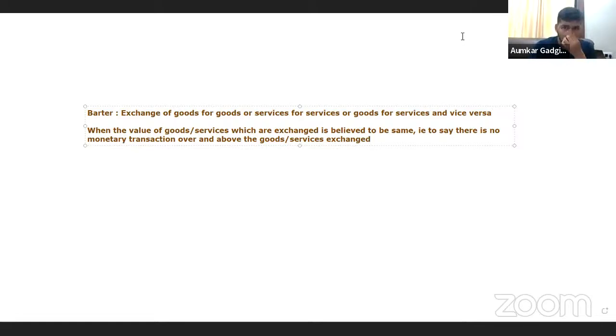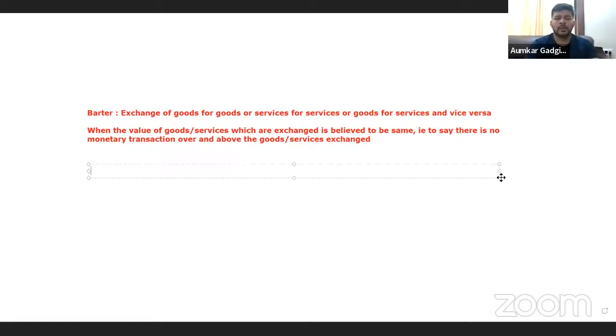ठीक है? So अभी हमको क्या देखना है? That how barter as a transaction becomes taxable under GST. So यहाँ पे हम लोग को principally एक और चीज क्या समझना है? That when I say that there is an exchange of goods for goods, service for services, under GST, how it will really operate. So now let's try to take an example, okay, in today's world.